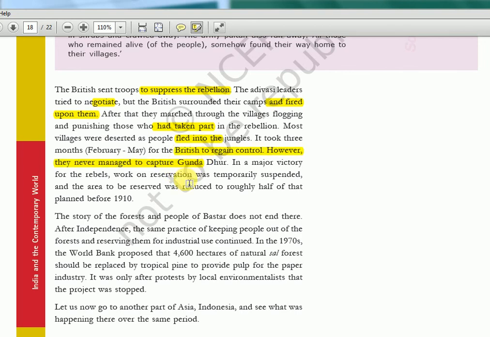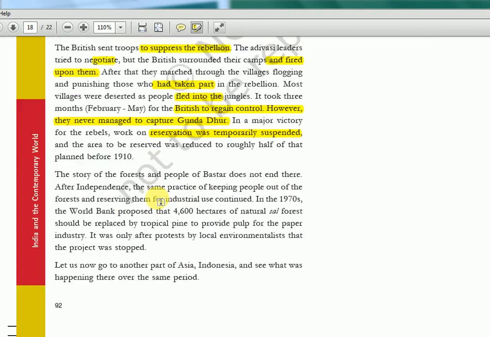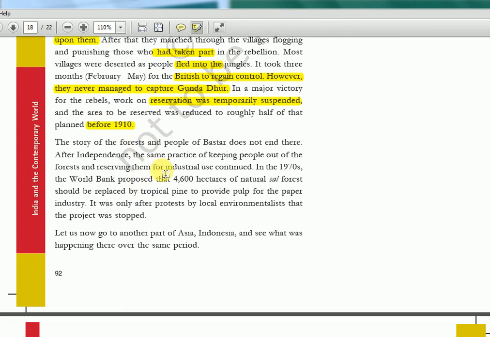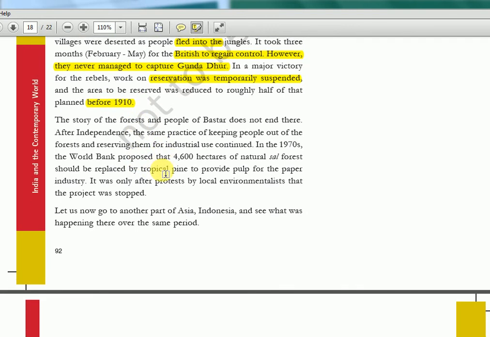However, they never managed to capture this person, Gunda Dhur. In a major victory of the rebels, work on reservation was temporarily suspended. Okay, that making people work for free and all, that was suspended, and the area to be reserved was reduced to roughly half of that planned before 1910. So again, that also reduced, that reserved forest category. Okay, so the story of the forest and people of Bastar does not end there.